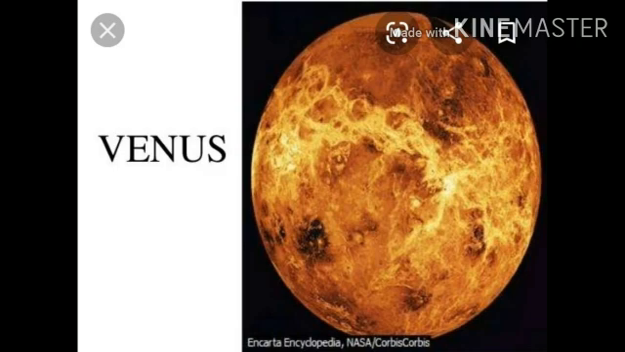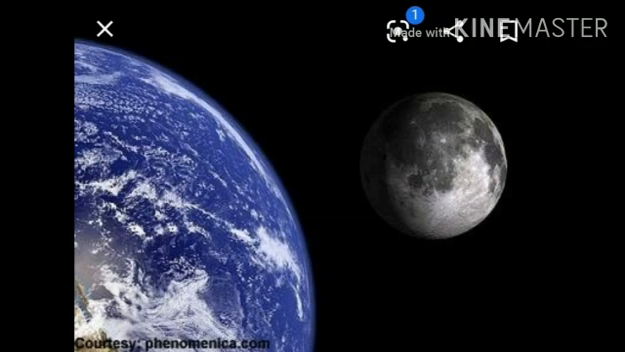It is named after the Roman goddess of love and beauty. It is often visible in the mornings and the evenings, and so it is frequently called the morning star and the evening star. After the moon, it is the brightest natural object in the night sky.